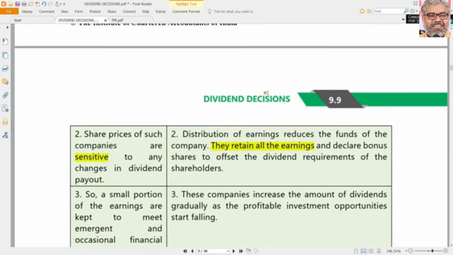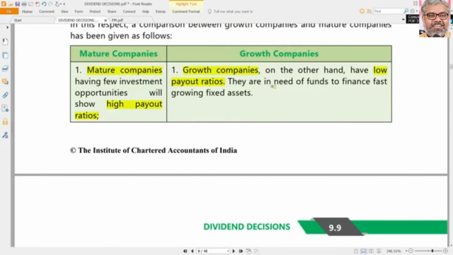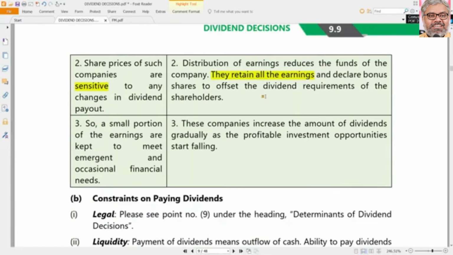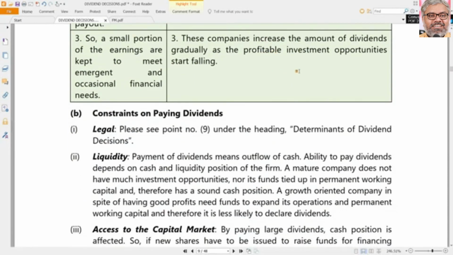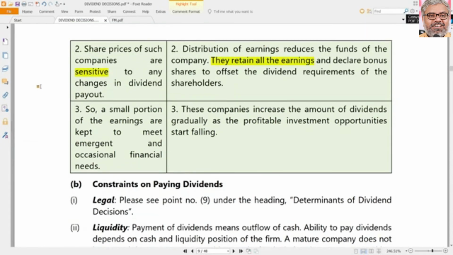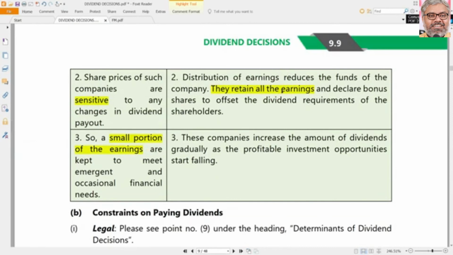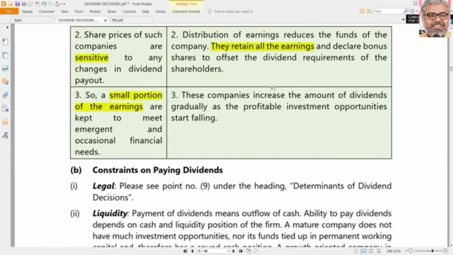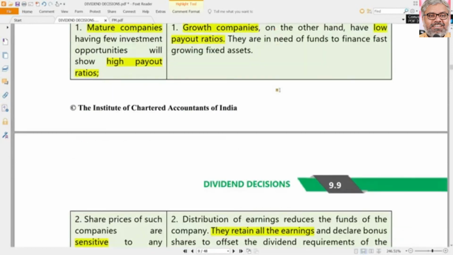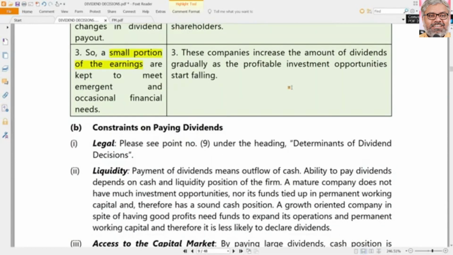Usually they don't declare dividends at all, because they need money for themselves, for the company itself. Themselves means the company. So shareholders also know that. They are not fools. They know this is a growth company. They invested not for dividend but for growth. So no dividends are not going to heavily affect the growth company's share price. That is the first point. And in the case of mature companies, only a small portion of the earnings is kept aside as retained earnings. Of course, in the case of growth companies, they will completely retain their earnings. They will not declare any dividends. Mostly the growth companies do not declare dividends at all. That is their general tendency.